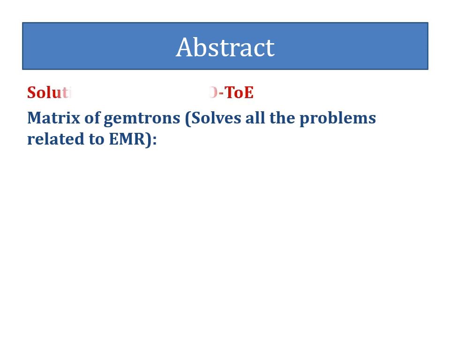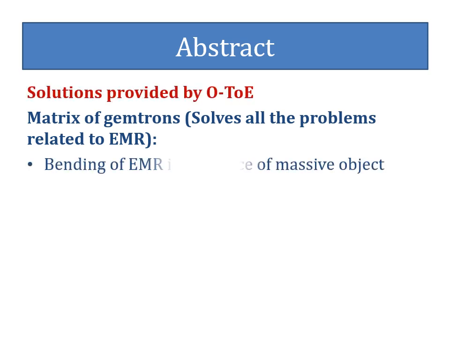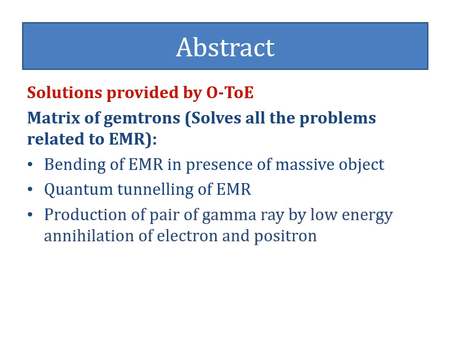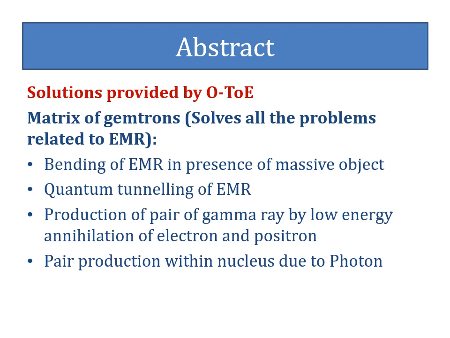By using the concept of the matrix of gemtrons, solutions are also provided for bending of EMR in presence of massive objects, its quantum tunneling, its production by low energy annihilation of electron and positron, pair production within nucleus, as well as photoelectric effect due to photon.